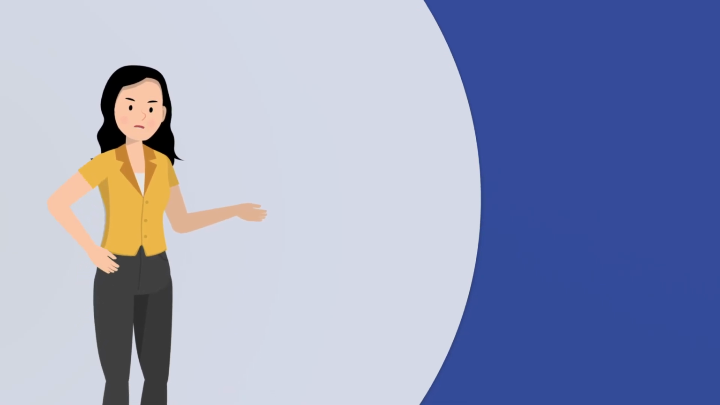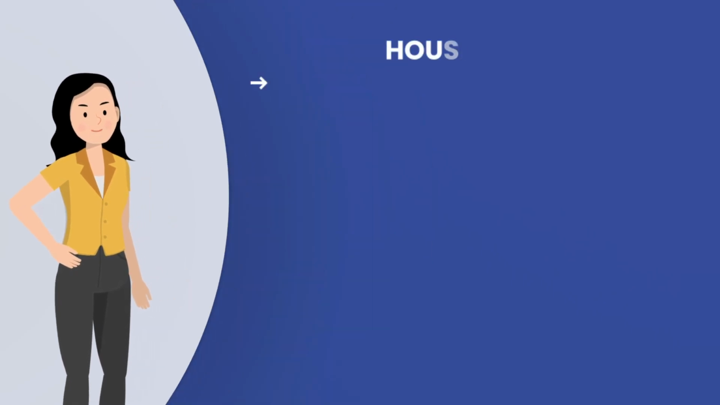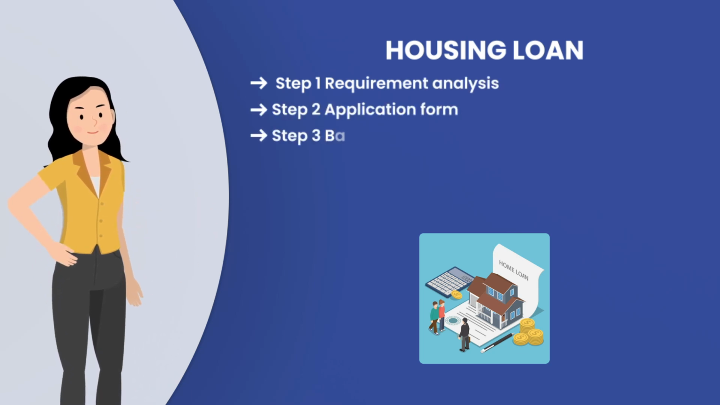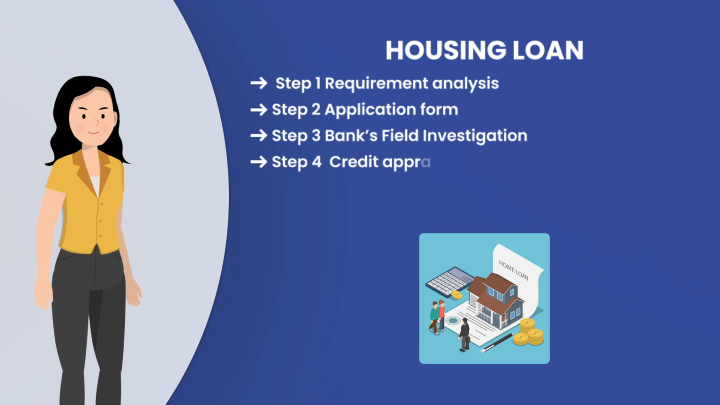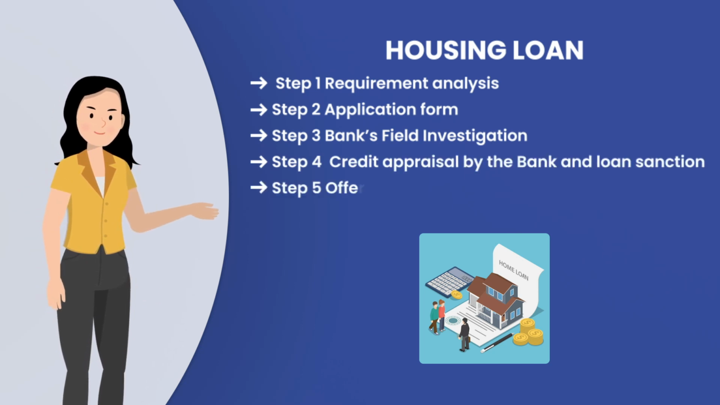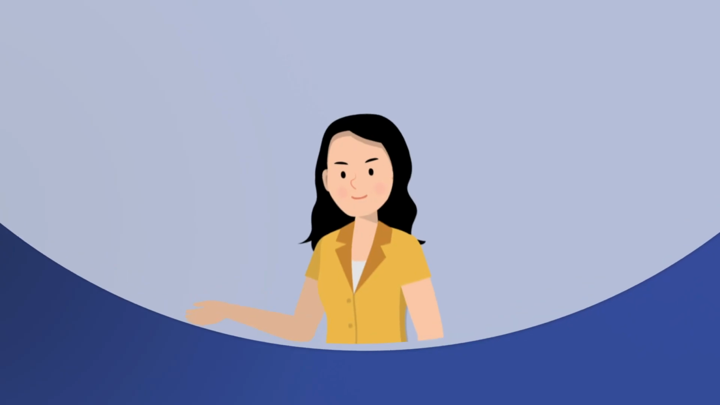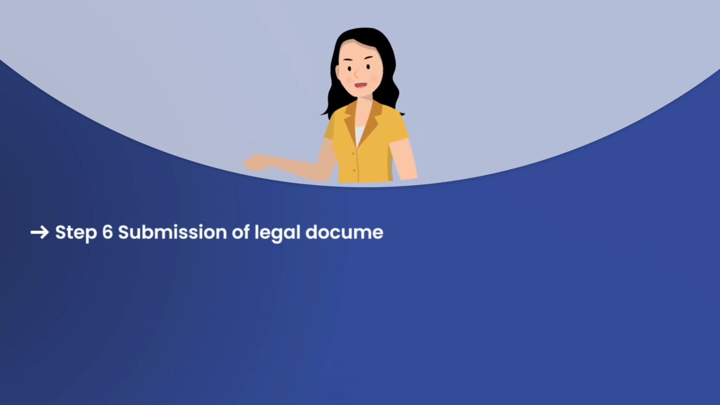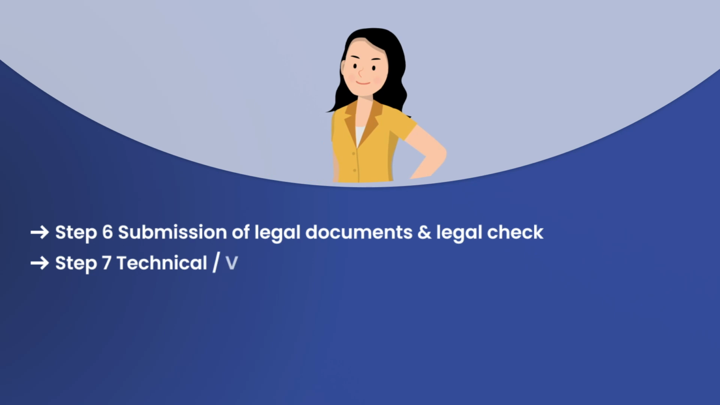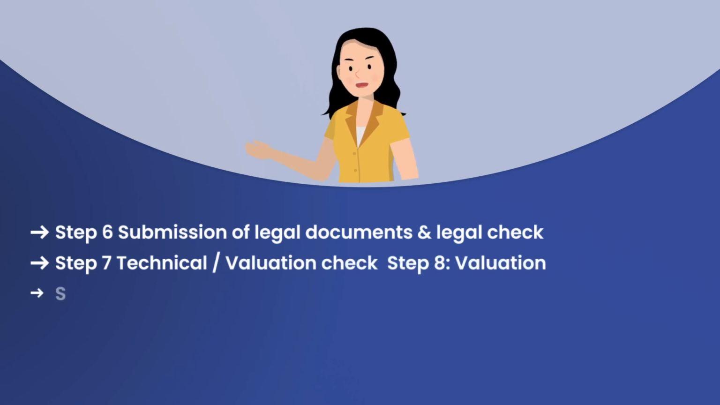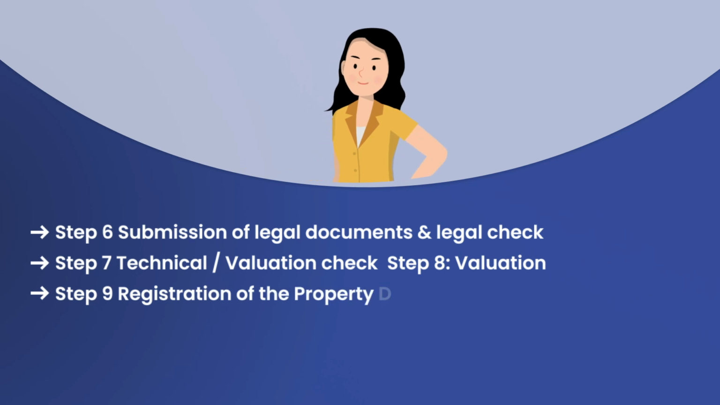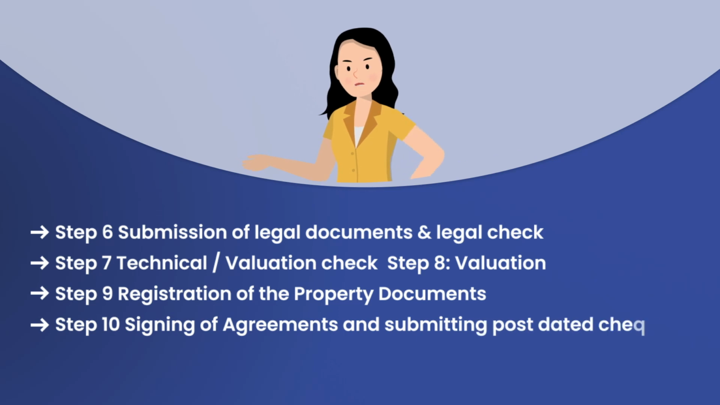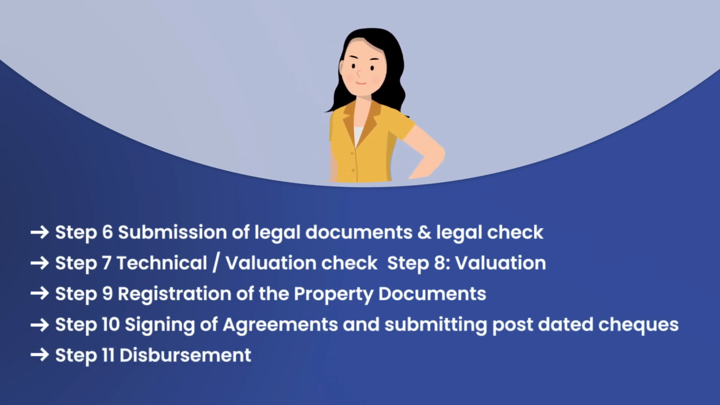Now, let's understand the various steps involved from applying to disbursement of housing loan. Requirement analysis, application form, bank's field investigation, credit appraisal by the bank, and loan sanction, offer letter. There are some other steps as well, like submission of legal documents and legal check, technical valuation check, valuation, registration of the property documents, signing of agreements, and submitting post-dated checks. With this, final disbursement is initiated.